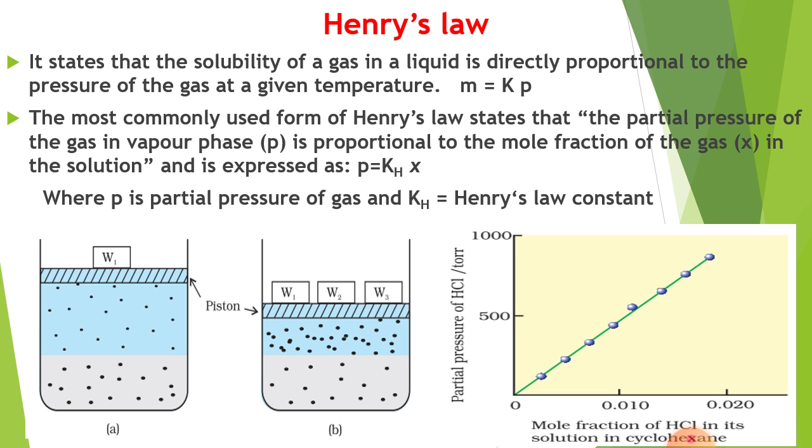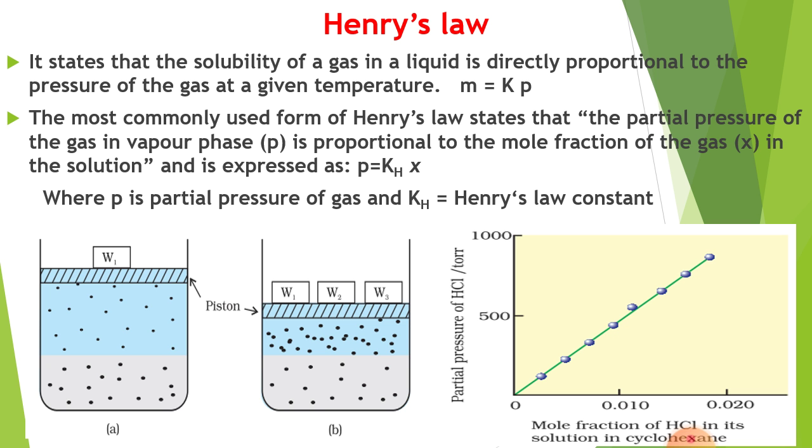But the most commonly used form of Henry's law states that, in board examinations, generally you have to focus on this law: the partial pressure of the gas in the vapor phase, P, is proportional to the mole fraction of the gas, X, in the solution and is expressed as P equals KH X, where P is the partial pressure of the gas, KH is Henry's law constant, and X is the mole fraction, which denotes the solubility of the gas.